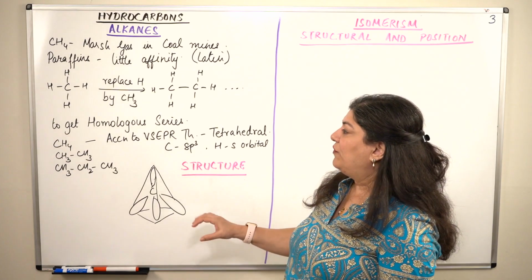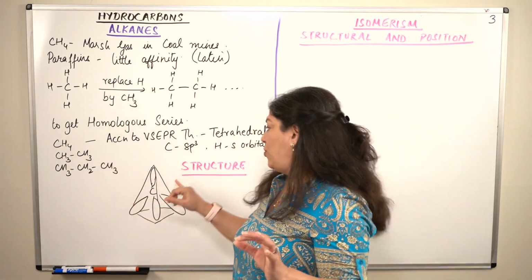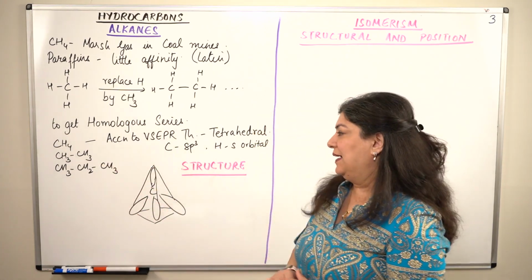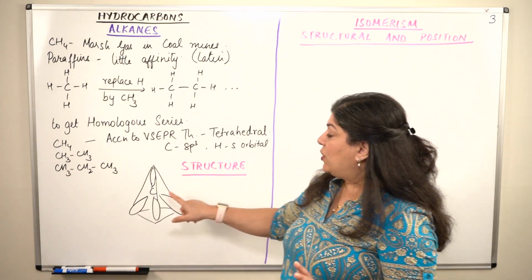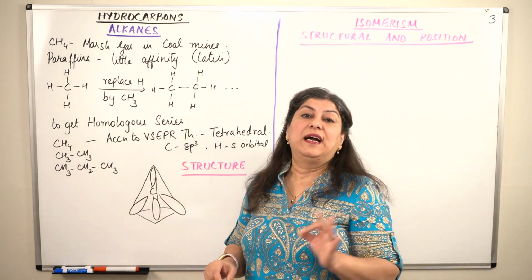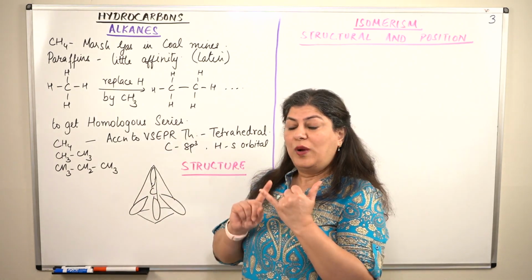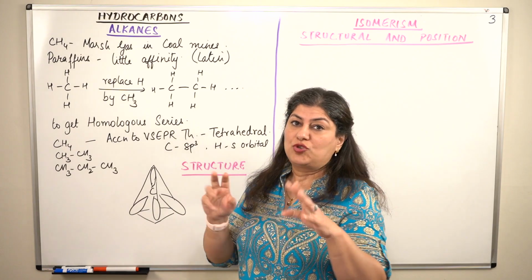Let us first talk of what the structure of methane is like, or what the structure of these hydrocarbons is like. In hydrocarbons, carbon has sp3 hybridization, which means 1 s orbital and 3 p orbitals of the second shell.